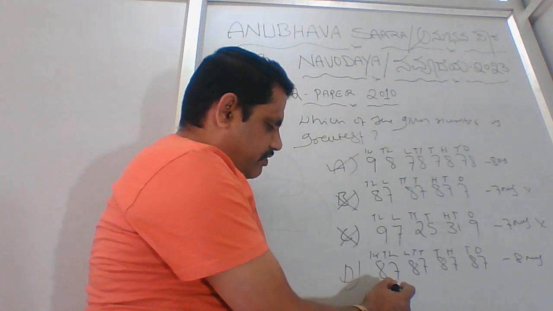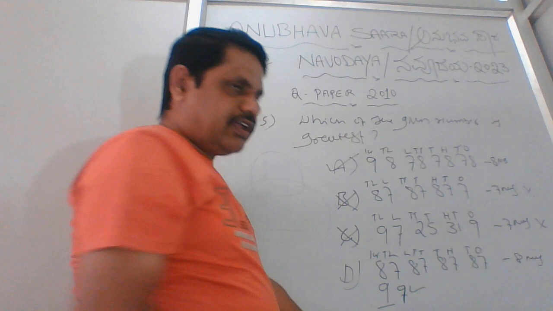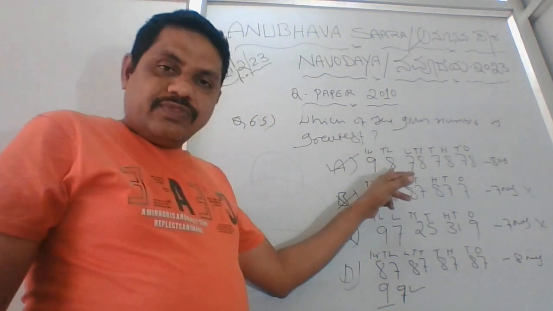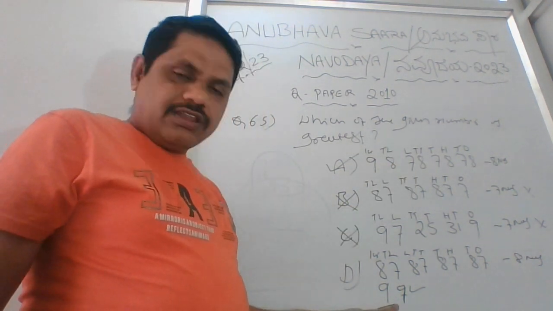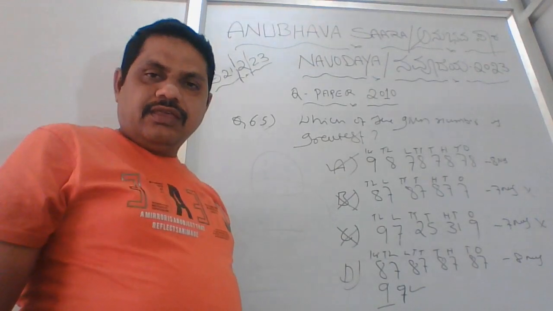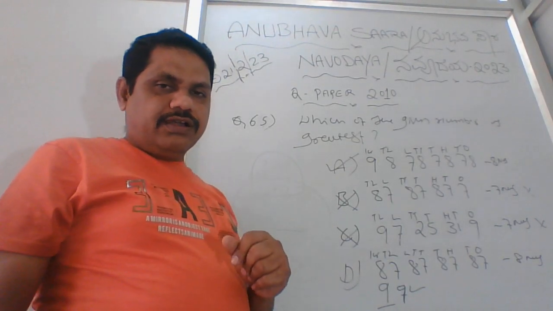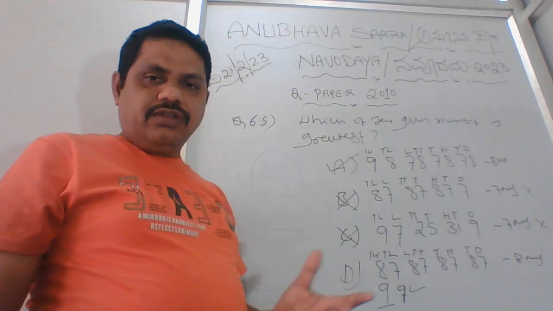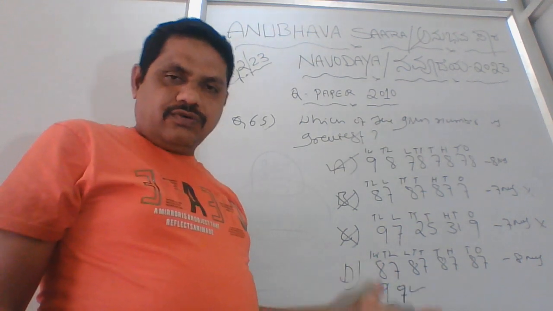Or else if it is again 9, I'll make this correct and this wrong, because this is 98. The starting number here is 99. So that's what you have to keep in mind. This is the quick option where you can solve this kind of questions.